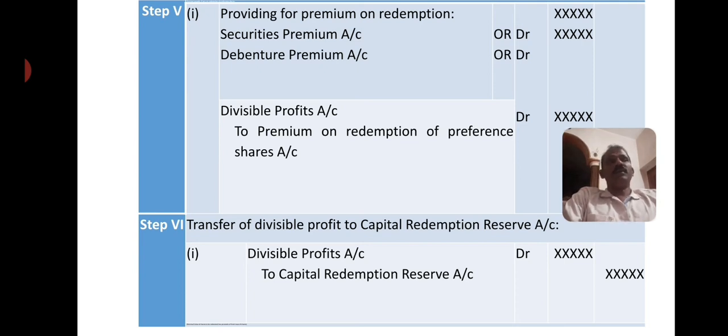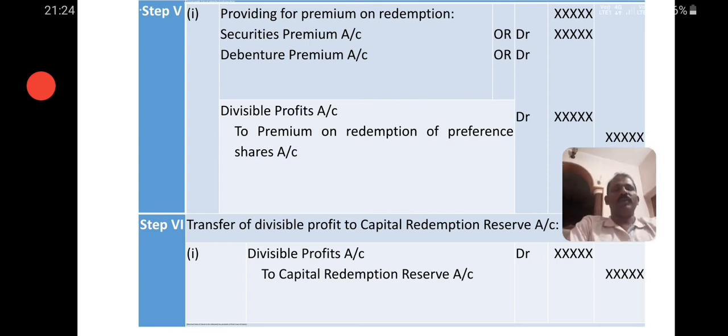Sometimes there may not be a securities premium balance in the balance sheet as well as in the new issue. So the entire amount of premium should be provided out of divisible profit. For divisible profit, you need to specify whatever balance is given in the balance sheet, maybe profit and loss appropriation account, dividend equalization reserve account, or sometimes a taxation reserve. All such balances when utilized should be given debit. Then the premium payable on redemption should be given credit, because it is an arrangement. That premium will be transferred to the shareholders account later while making actual payment.